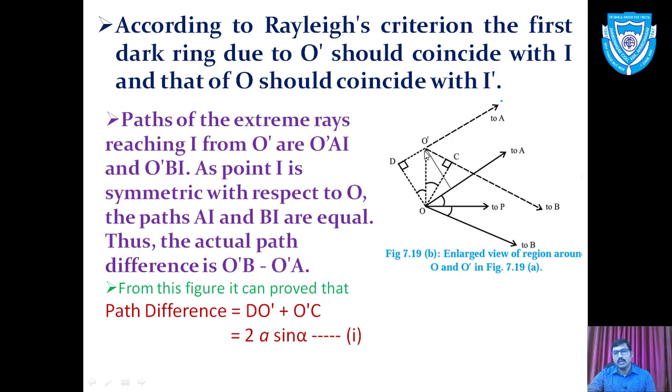Again, previously we took this path O dash C. It is a little bit complicated diagram.